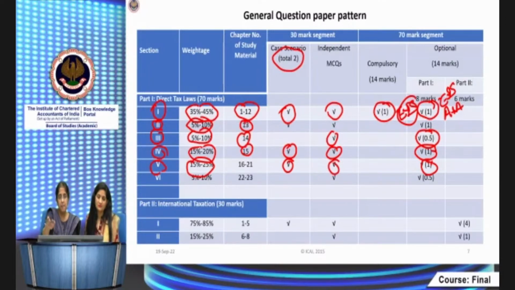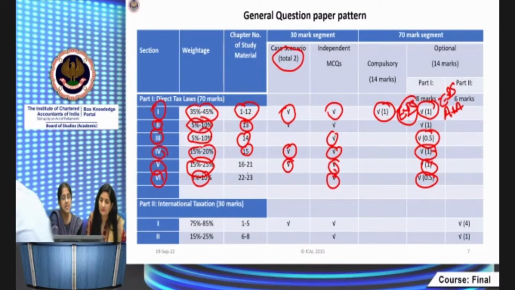As you can see, compulsory is only from section 1. Optional, you will get almost 1 question from every section. By and large, they are 8 marks questions, except in tax planning and in the last section, section 6, which we are coming to. It's on miscellaneous provisions and special liabilities in special cases. Here again, it's a weightage of 5 to 10%, and you get a 4 marks question in descriptive questions generally, and the remaining you may get as an MCQ. So this comprises chapters 22 to 23. So these are the section-wise weightages of direct tax laws.